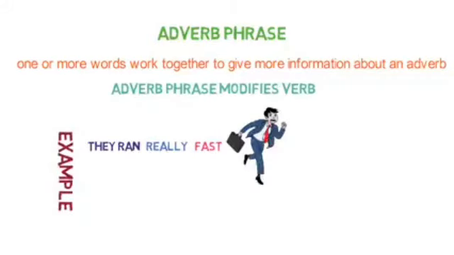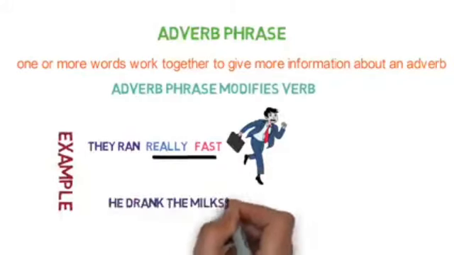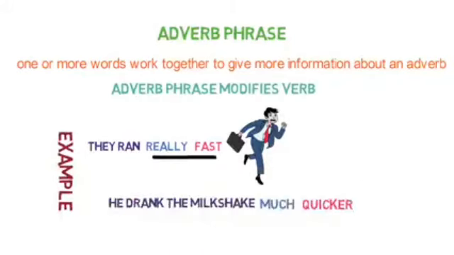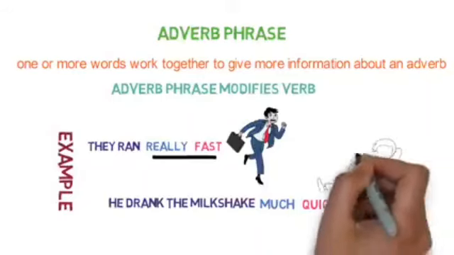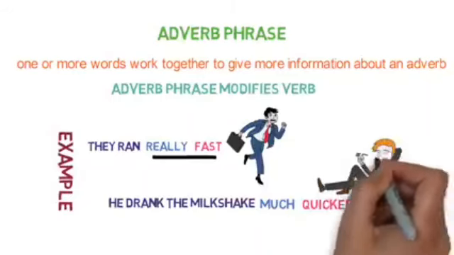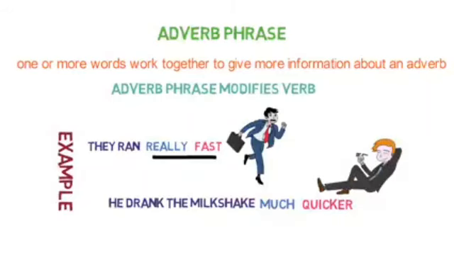So really fast is an example of an adverb phrase. Hope you have understood. Another example: he drank the milkshake much quicker. Much quicker is working as an adverb phrase. So adverb phrase is also completed.